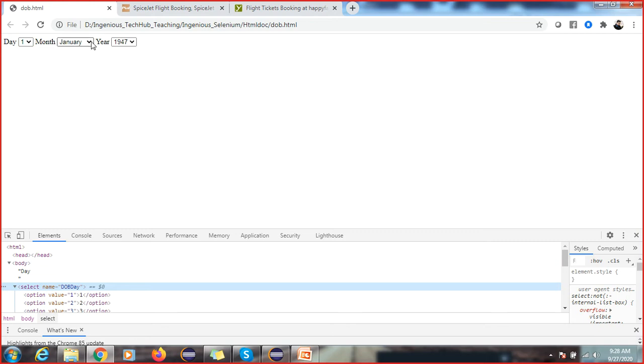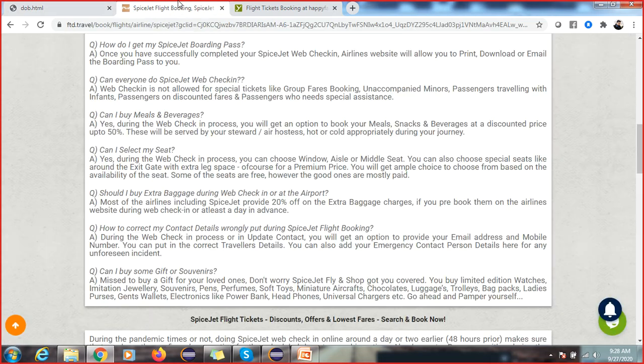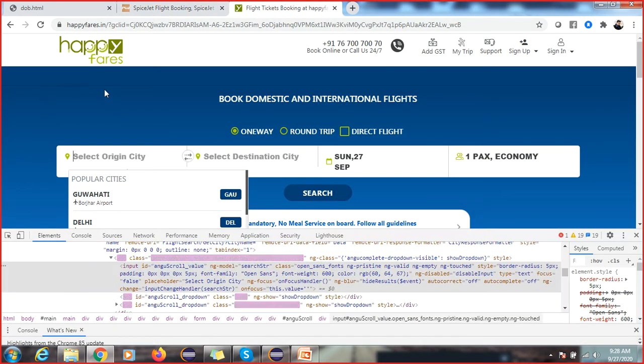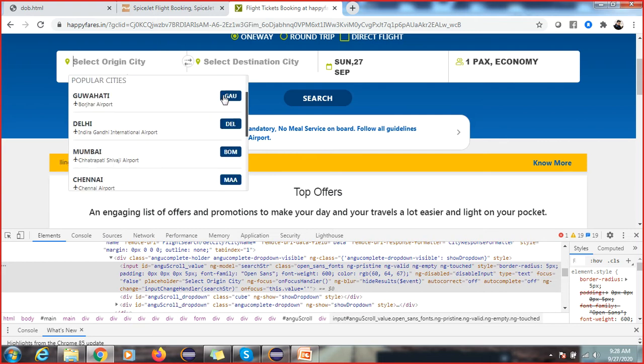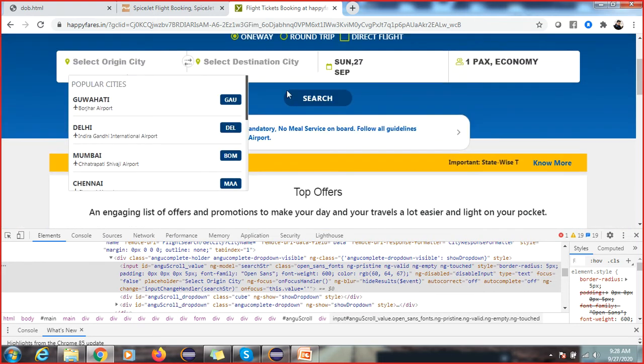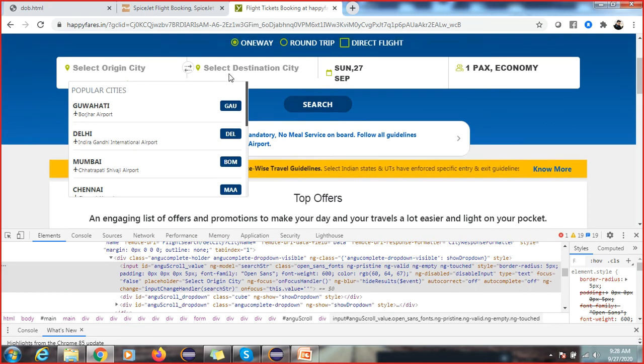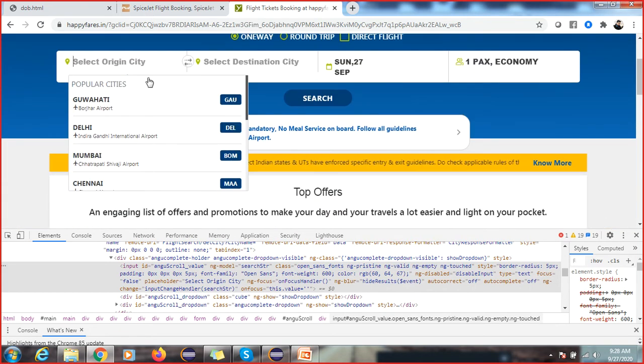If you get this type of drop down, and you have the select tag, then Selenium has given one class called the Select class. Inside this Select class, we have multiple methods to handle this drop down. But these days they are not developing simple UI pages, they are enhancing the applications. So Selenium is also working on handling all of it, because Selenium is more stable with respect to UI.